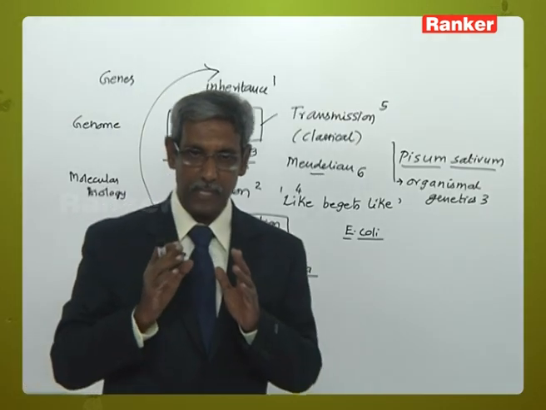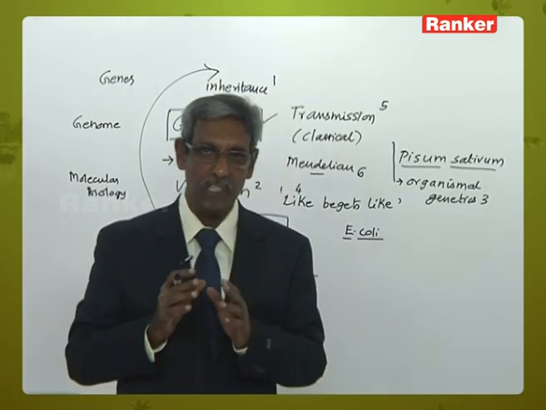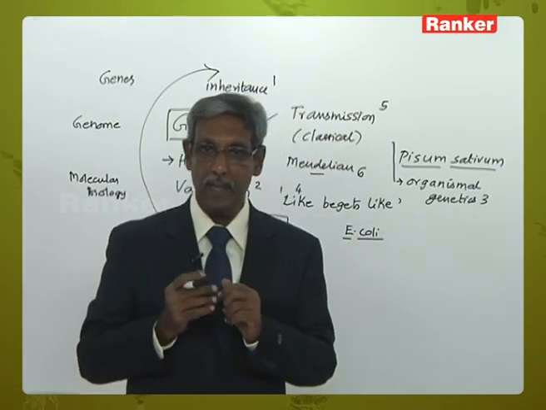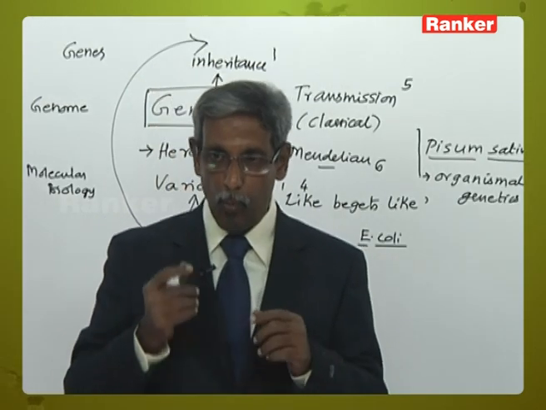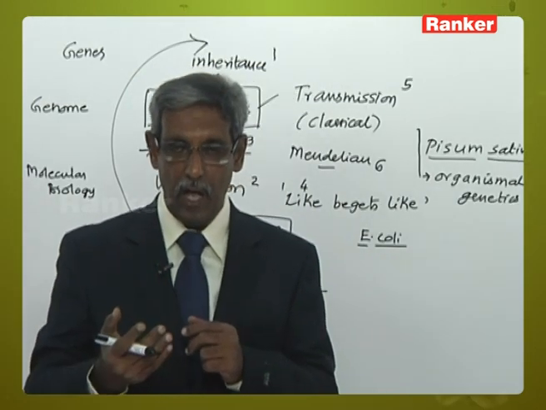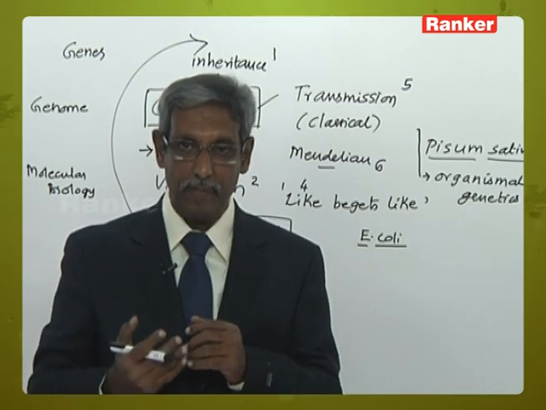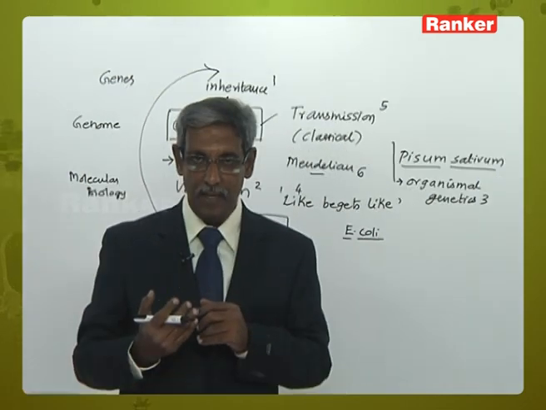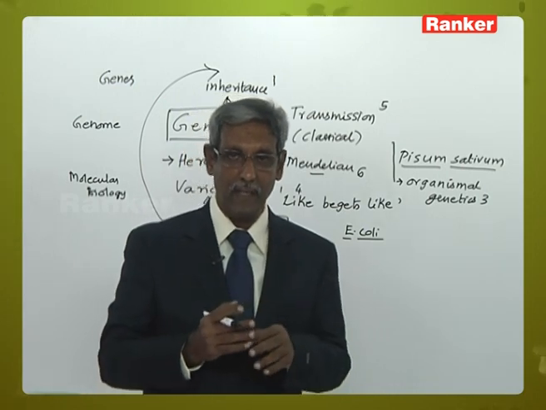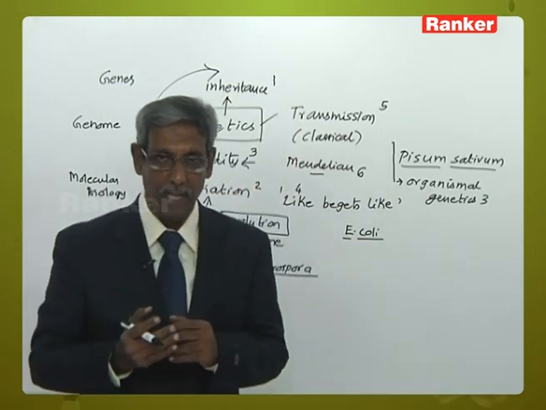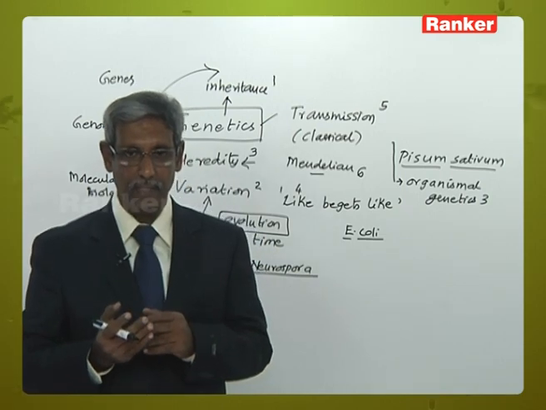Coming into transmission genetics. Transmission genetics is primarily dealing with the principle of heredity. That is, how characters are transmitted from one generation to the next generation. How are characters transmitted from the parents to the offsprings. And which are all the most important characters. Like you've got somatic characters, genetic characters, as well as neurological characters.